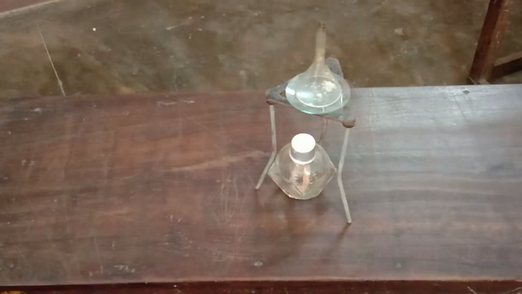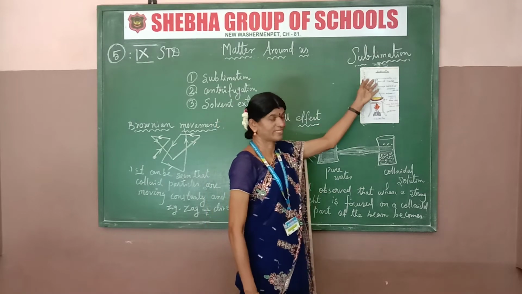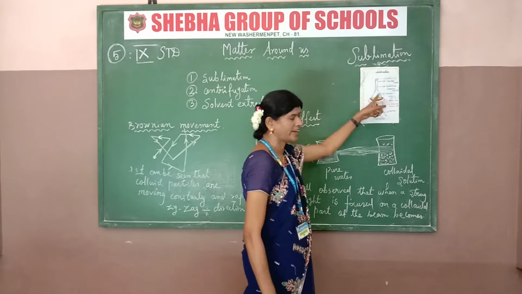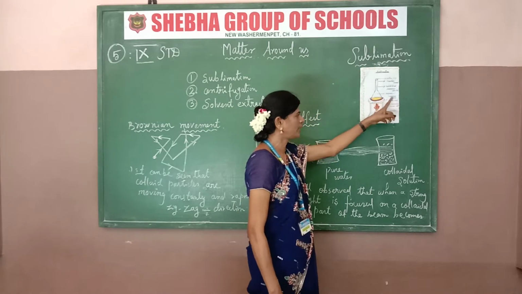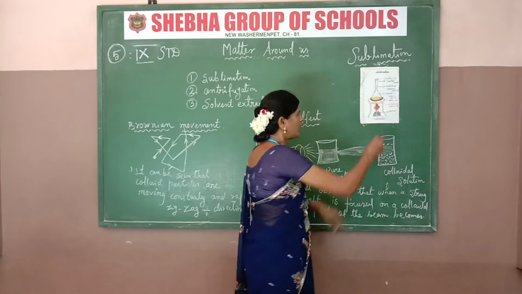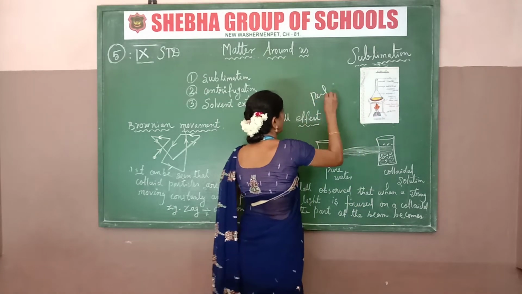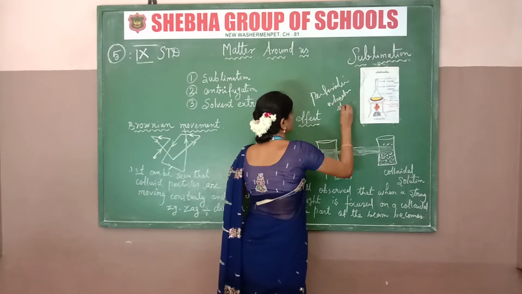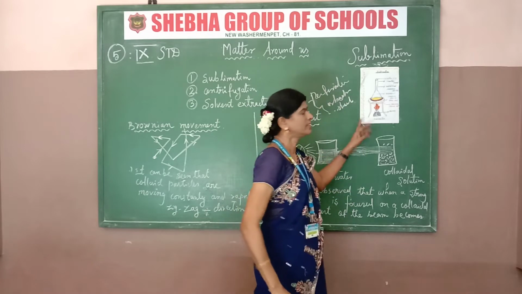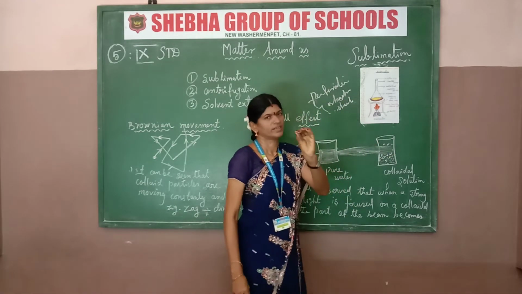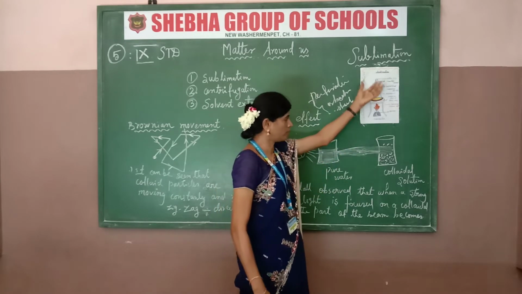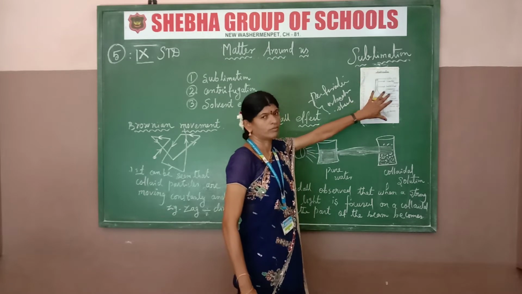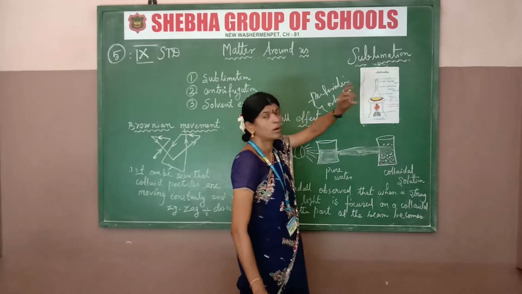Once again, I explain the diagram of sublimation. First of all, you take the china dish, ammonium chloride and sand, and cover it with the perforated asbestos sheet. What is the perforated asbestos sheet? It has tiny pores, small pores, and the ammonium chloride evaporates through them to the funnel. The vapor, gaseous form, passes through the pores.